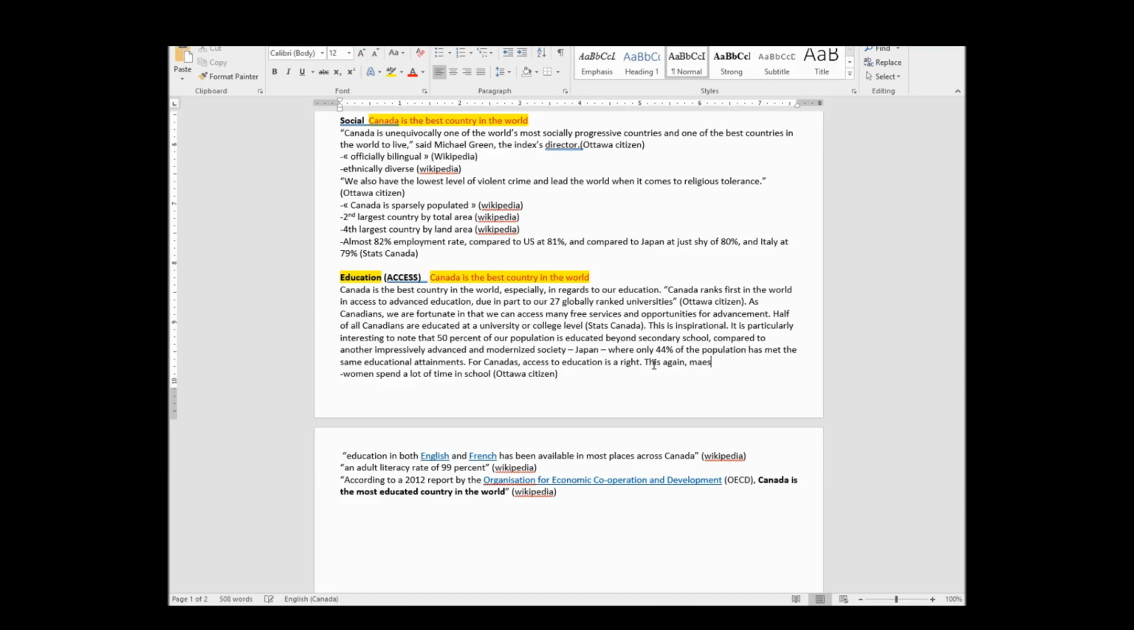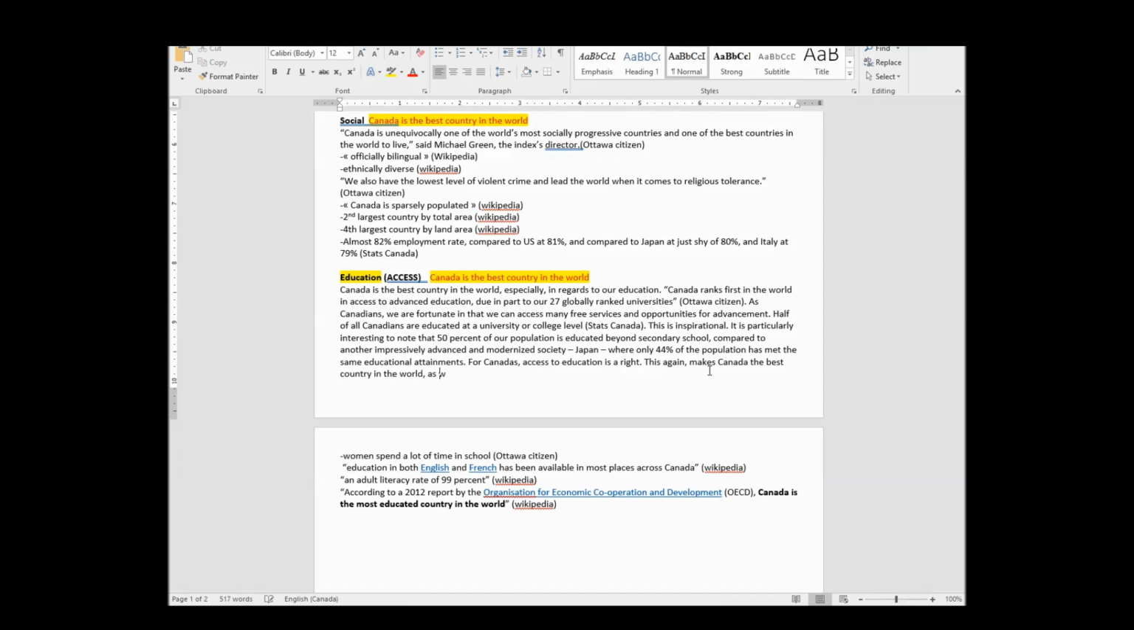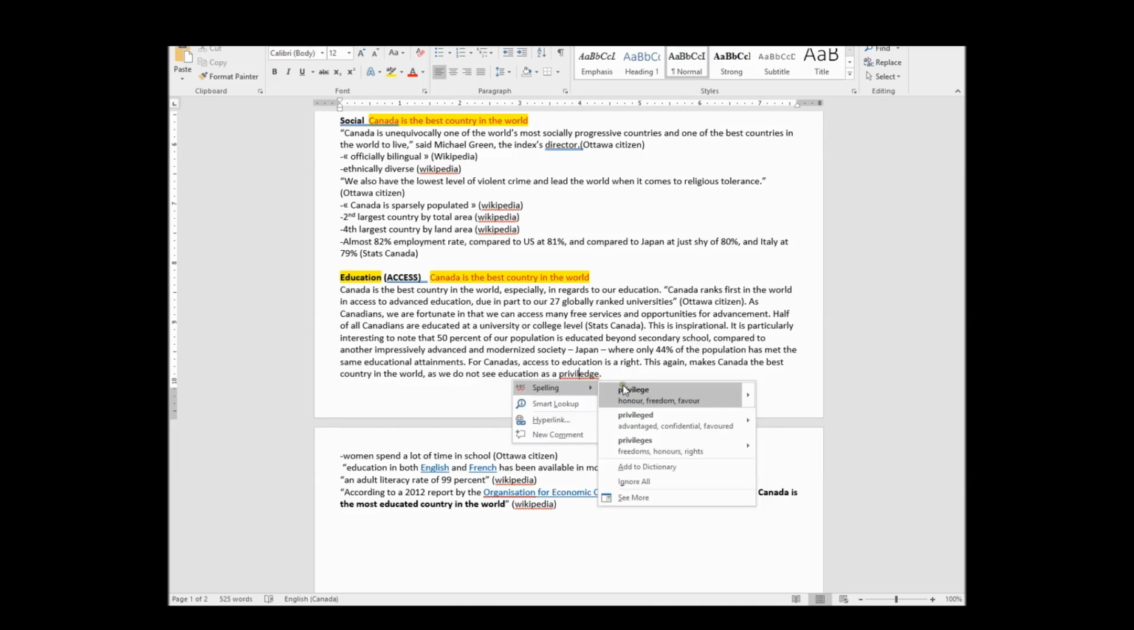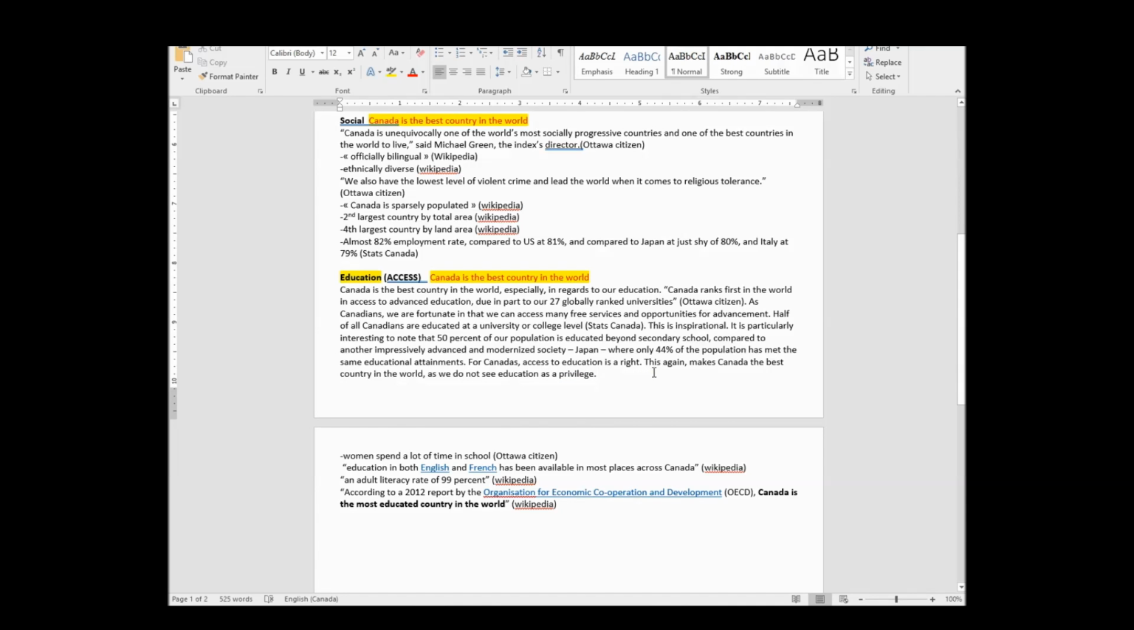This again makes Canada the best country in the world, as we do not see education as a privilege. Although some would argue that we treat secondary education or post-secondary education as a privilege, or whatever. Okay, this again makes Canada the best country in the world, as we do not see education as a privilege, but rather a foundational right. So I'm going to save this.